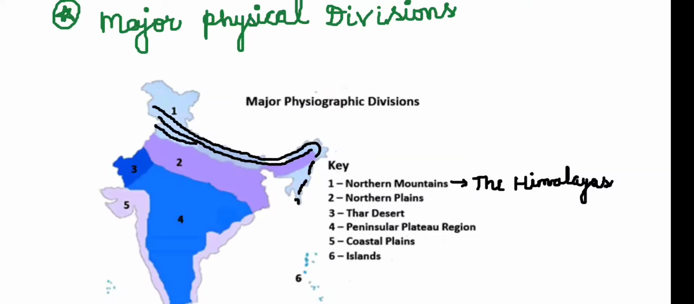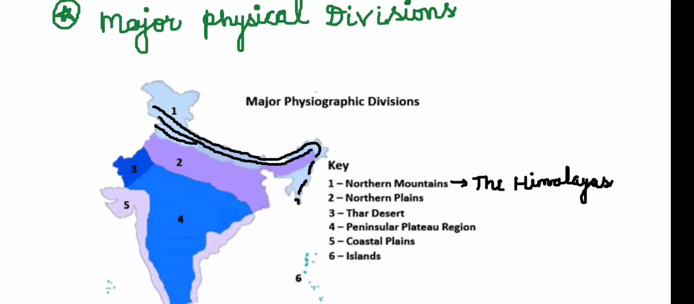Then what are the major physical divisions that we have in India? The parallel lines that you can see on the northern part of India are the Himalayan ranges. So the first major physical division is the Himalayas, or the northern mountains. The second is the Gangetic Plain, basically the northern plains, which start from Punjab and terminate at Assam. The third physical division is the desert area, the Great Indian Thar Desert. Then the fourth is the Peninsular Plateau region.